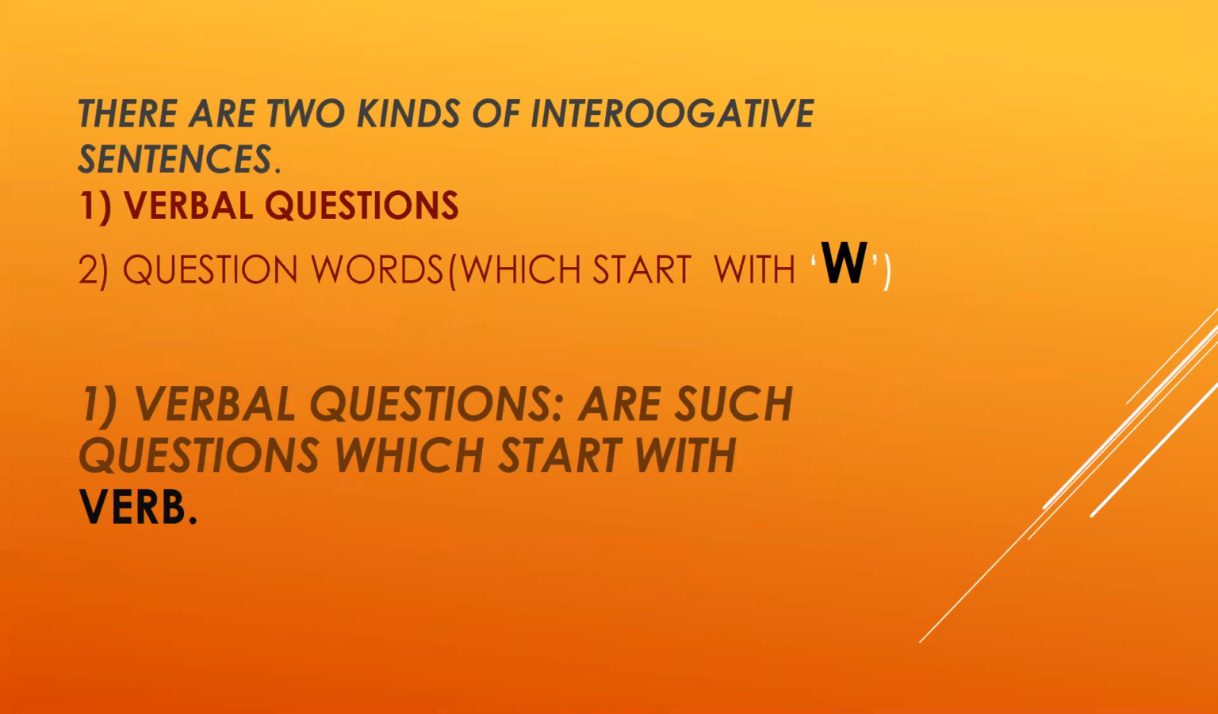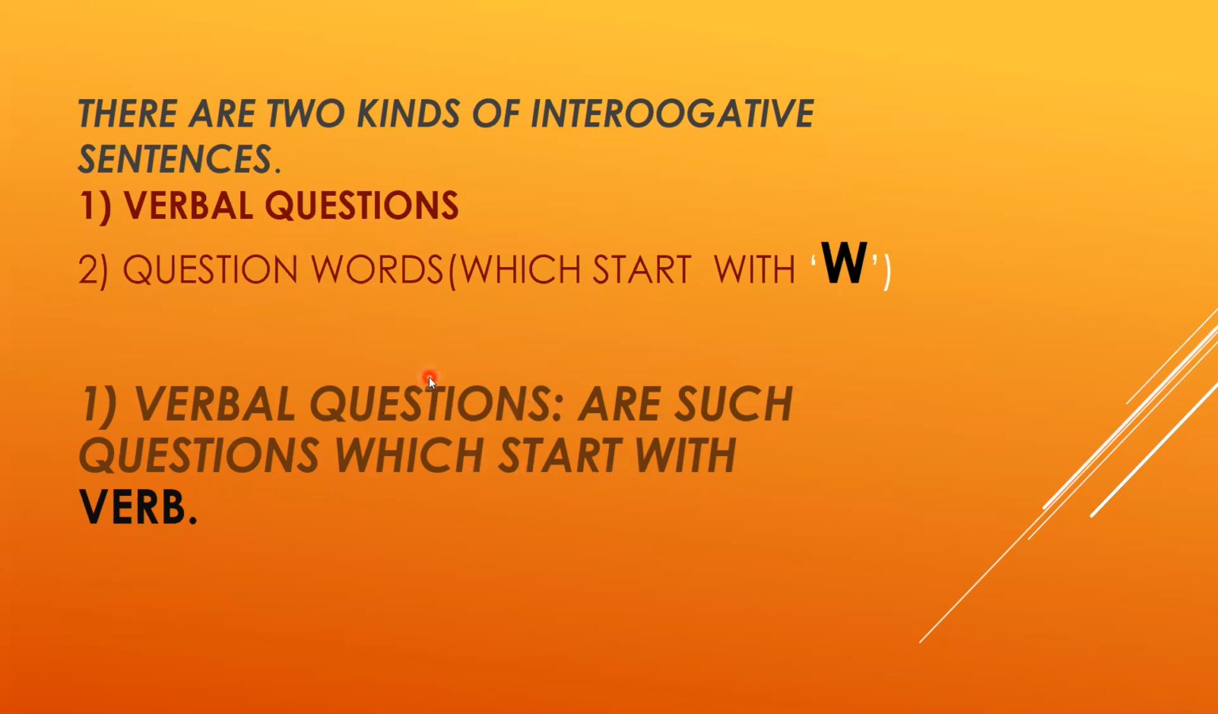Dear students, there are two kinds of interrogative sentences. When we start changing interrogative sentences into the passive, it is very important to learn about the interrogative sentence. There are two types: number one is verbal questions, and number two, question words. Now, verbal questions, what does it mean? Verbal questions are such questions which start with verbs.